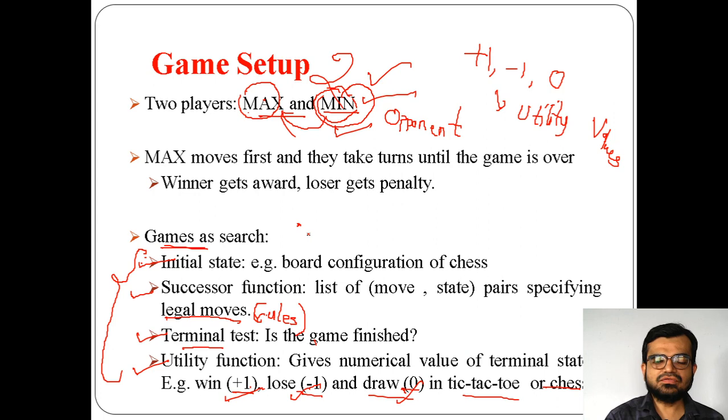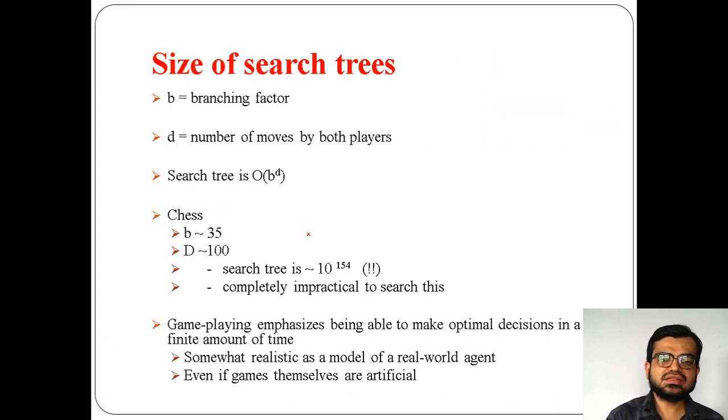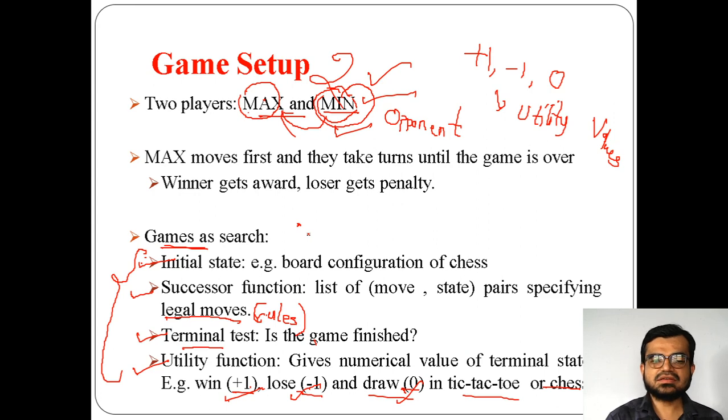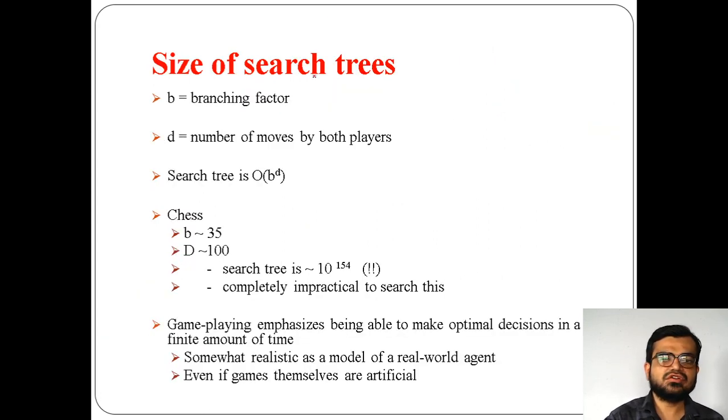Now this is what we have seen, but we also need to see the size of the search trees. This game technique we are implementing through trees, that's why you call them search trees, and we have to see what the size of the search tree can be. The size of the search tree depends on two factors: the branching factor and the number of moves by both the players.